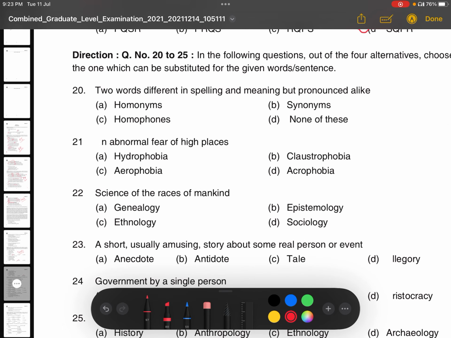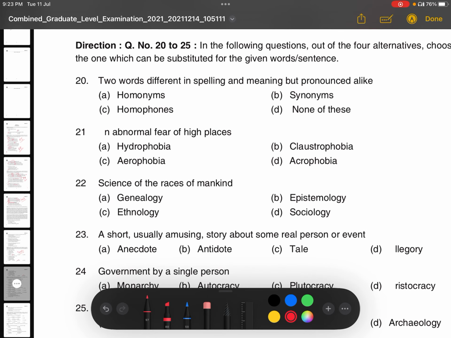Next question you will see. Some one-word substitutions have been given here. Two words different in spelling and meaning but pronounced alike. This is very easy. This is called homophones. Correct? Homophones. Homonyms, you know that. What is homonyms? It means two words with the same spelling and pronunciation, but a different meaning.